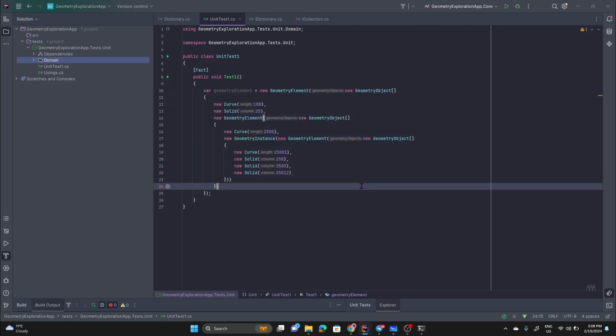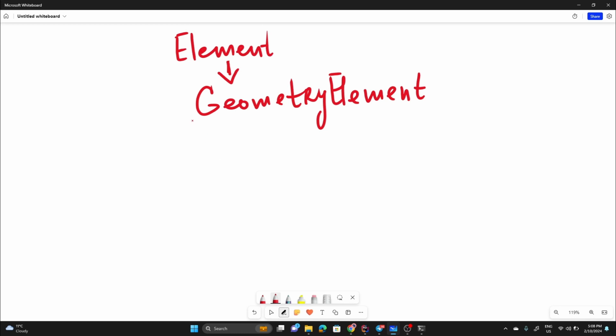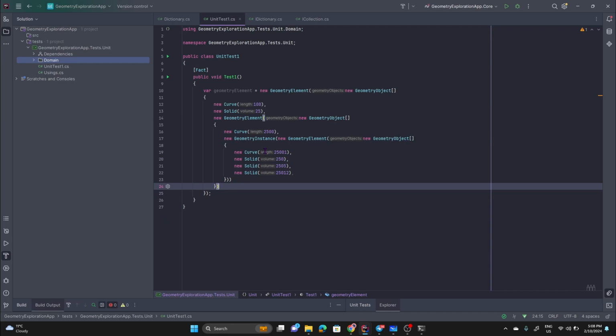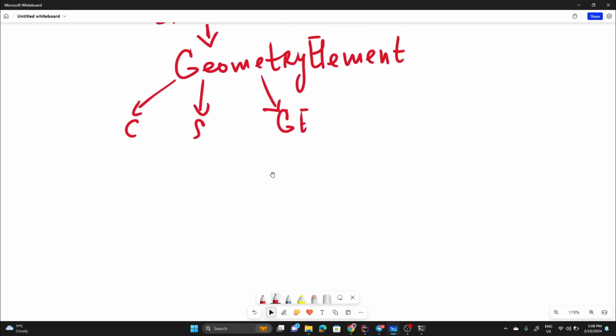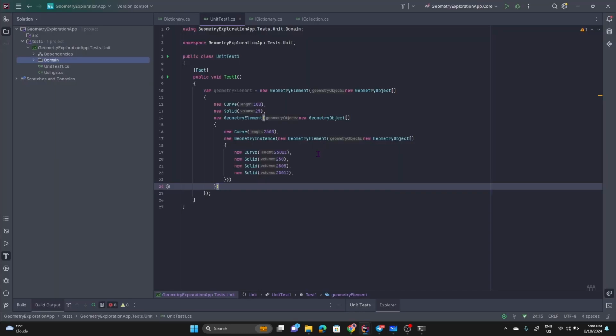It has curve, solid. So this geometry element is a representation of something like this. It has curve, it has solid, but at some point it has another geometry element, and that other geometry element is more like a tree structure.